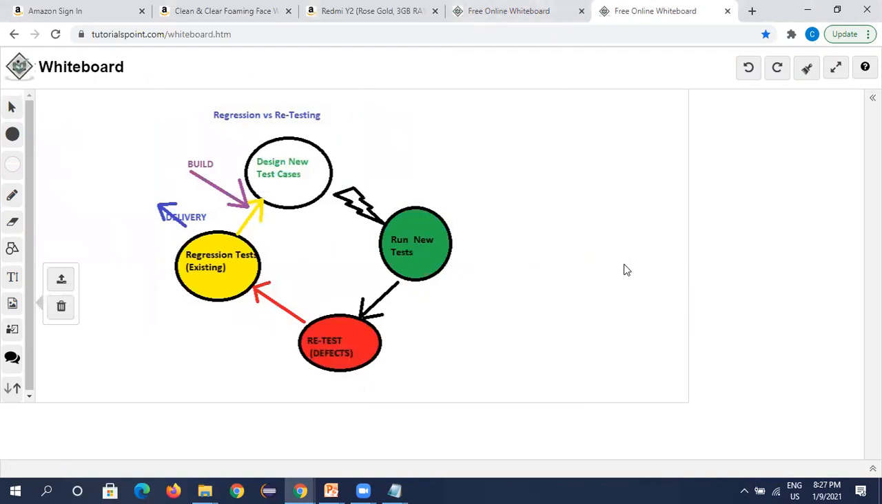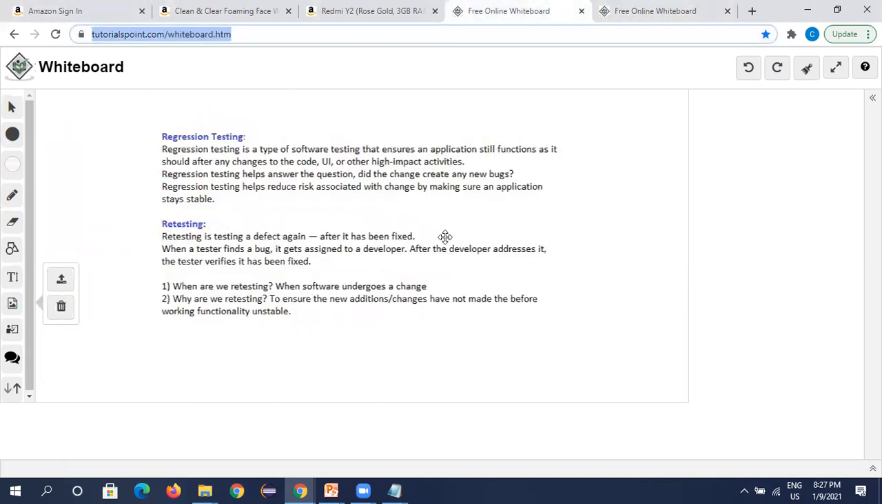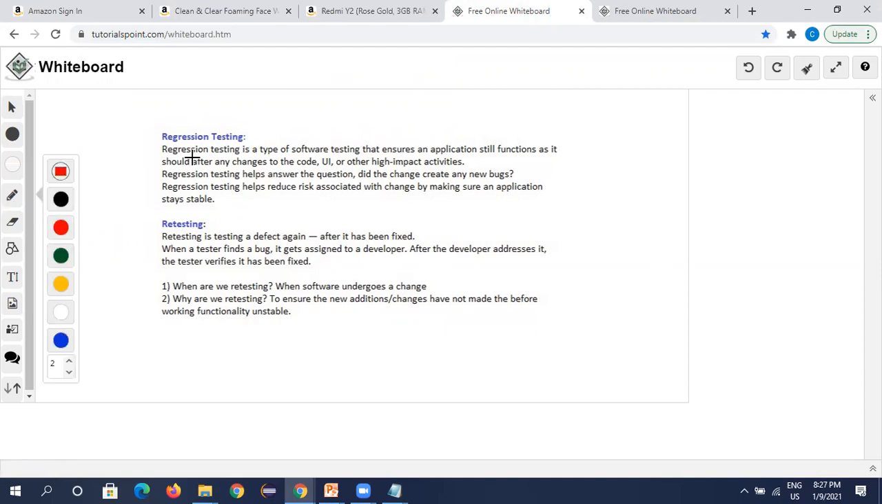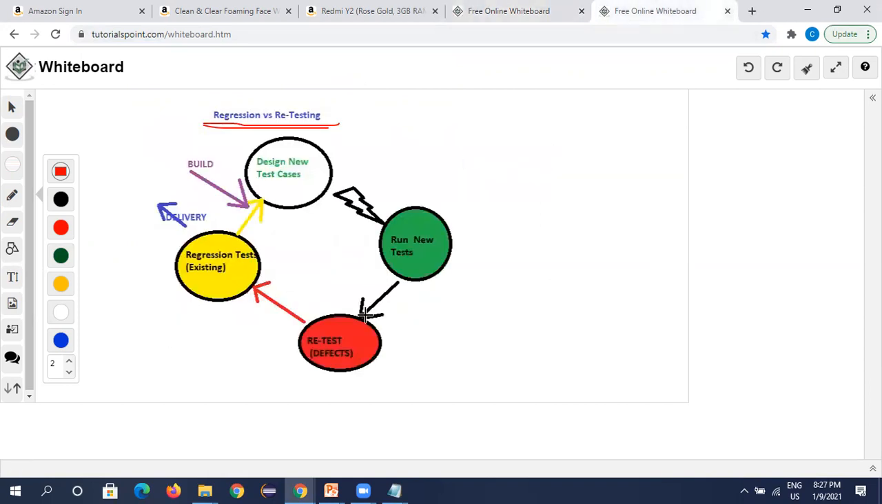Okay. So regression testing versus retesting. This is another important point and important question. Regression testing is a type of software testing that ensures an application still functions as it should after any changes to the code. So in general terminology, what is meant by regression?